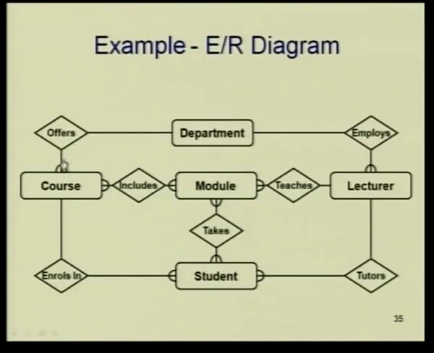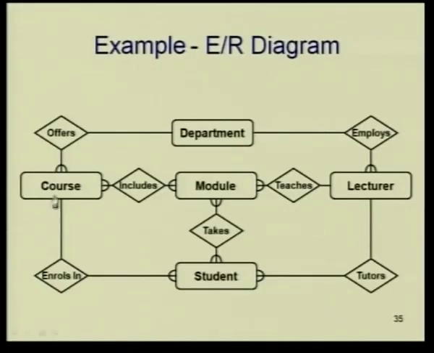Now, let us look at this. Here if you look, this is a notation. Now, department can offer many courses. A course is offered only by one department. So, this is an N relationship, this is a 1. In fact, there are many notations by which this is said. Previously, we saw 1 is to N, like that also you can say. Then here, a student enrolls in a course, but many students can enroll in one course.